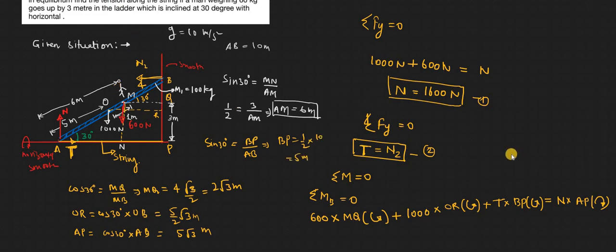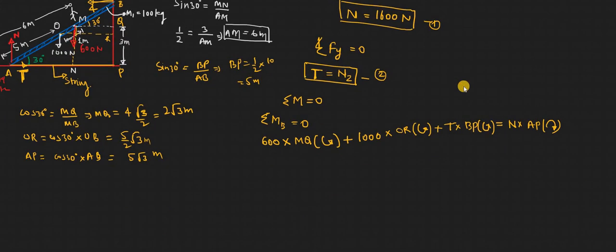Now replacing all the values we have found: 600 into MQ, which is 2 root 3, plus 1000 into OR, which is 5 upon 2 root 3, plus T, which we need to find, into BP, which is 5, equals 1600 into AP, which we already calculated as 5 root 3. Now we need to solve it and find the answer.